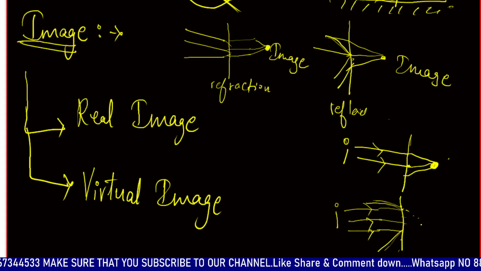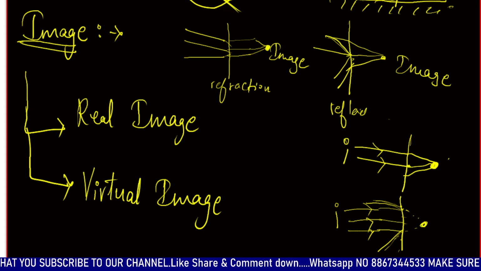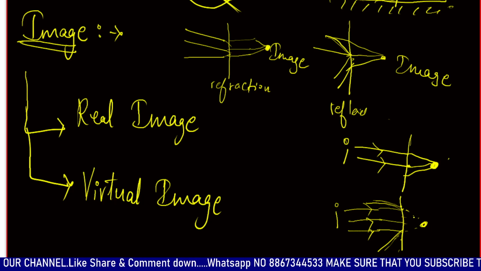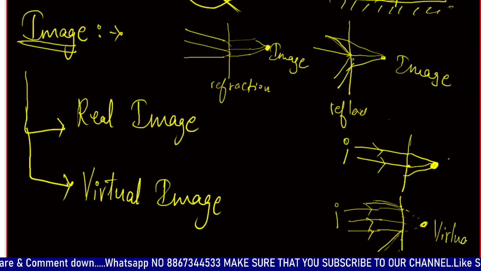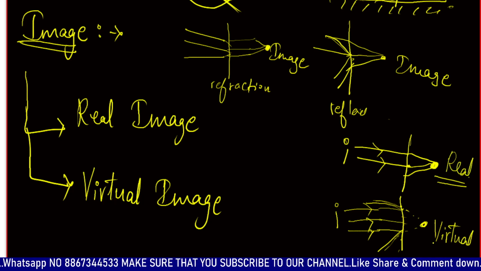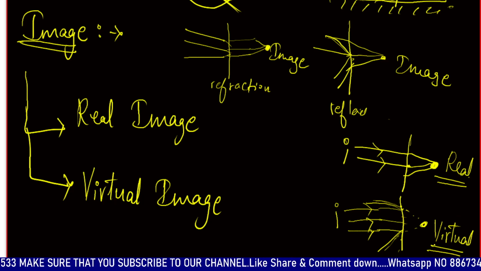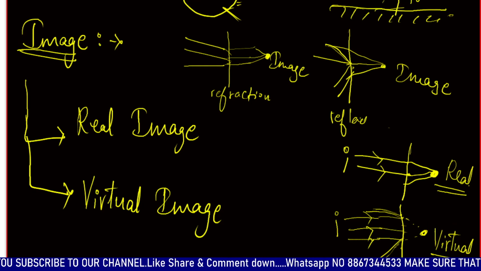When continued virtually, they seem to be coming from behind this reflecting surface. At this point we know that the image is not real, it's virtual. We will see later the conditions in which type of mirror we get real and virtual images. So this is all about an image.